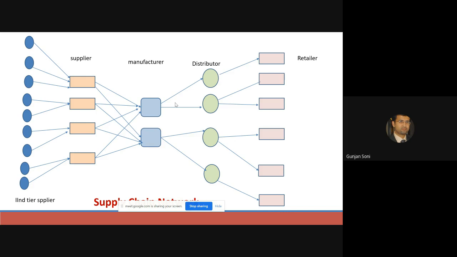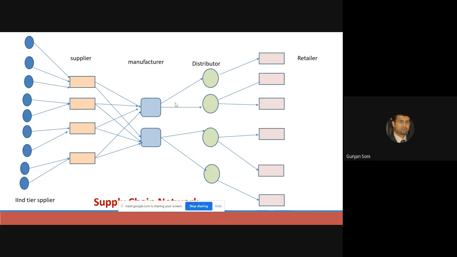So I'll repeat a few things. Supplier, manufacturer, distributor, retailer, they are the entities in a supply chain. If we go from supplier to consumer, we say we are going downstream. And if we are going upstream, that means we are going from consumer to supplier. That is upstream.